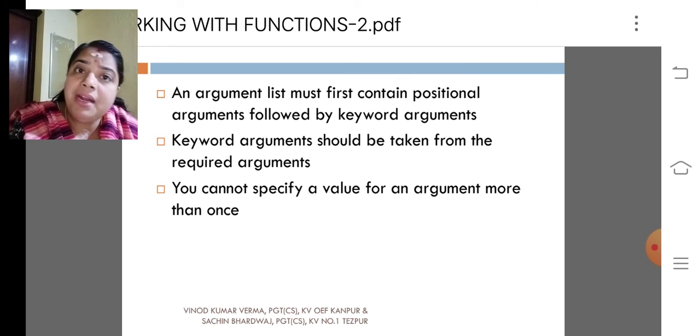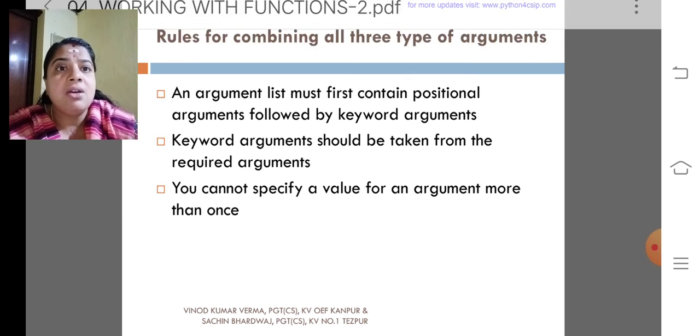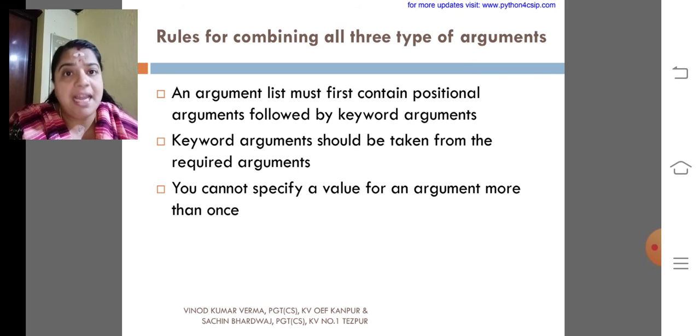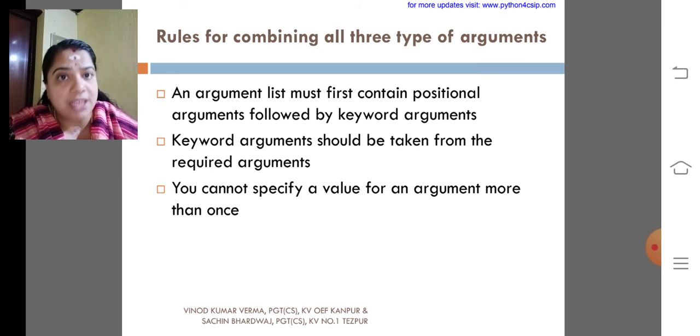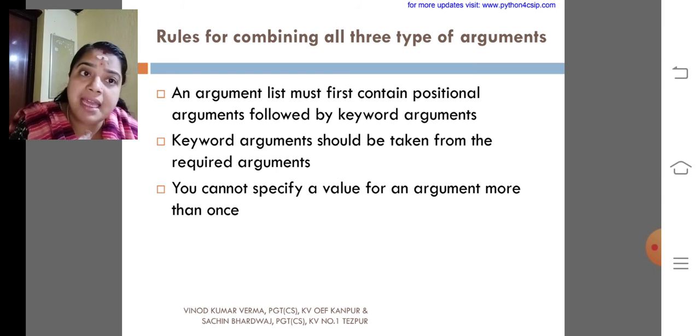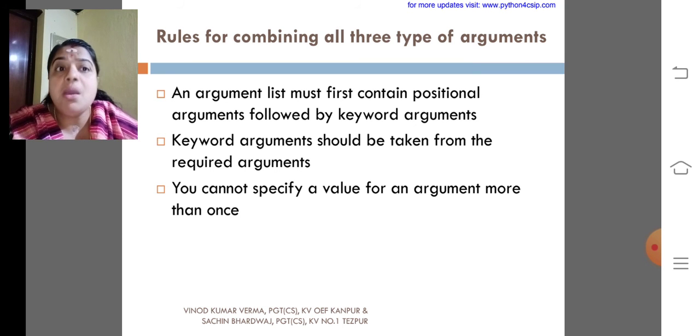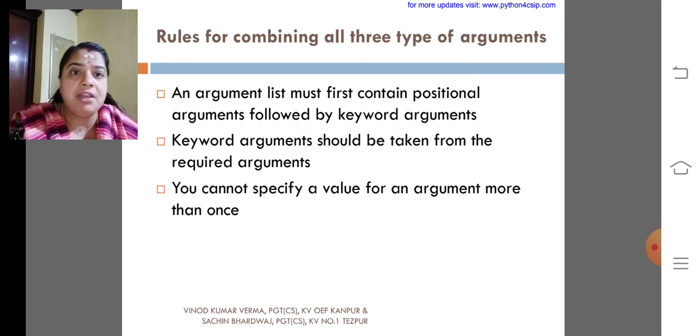If we want to combine all three types of arguments in a particular function, what are all the things we have to remember? That is the rule for combining all three types of arguments in a function. An argument list must first contain the positional arguments, followed by keyword arguments. Keyword arguments should be taken from the required arguments. You cannot specify a value for an argument more than once.